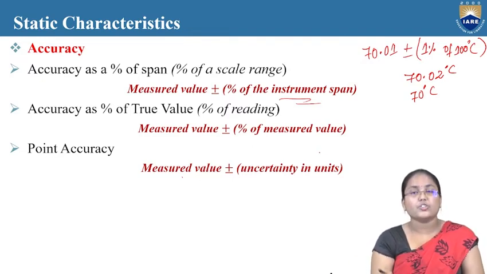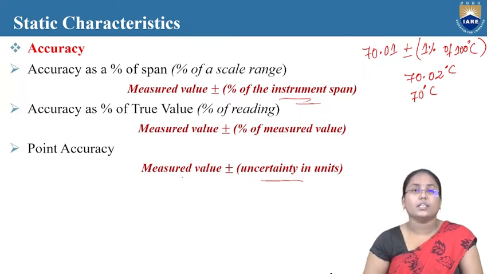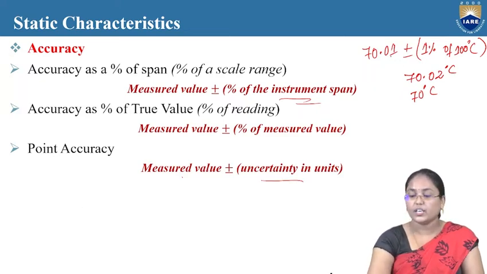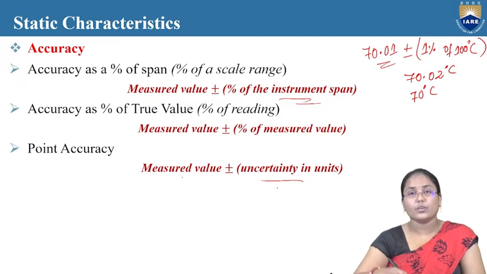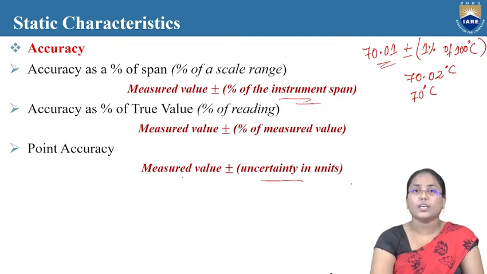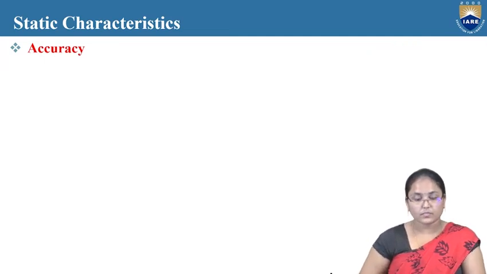If we have the percentage of measured value, then you can measure it as a percentage of true value. And for point accuracy, if we already know how much is uncertain in the particular units, for example, 0.01 units, then directly we can say it can be 69.9 or 70 degrees. So by knowing the uncertainty in units also, we can find the accuracy.